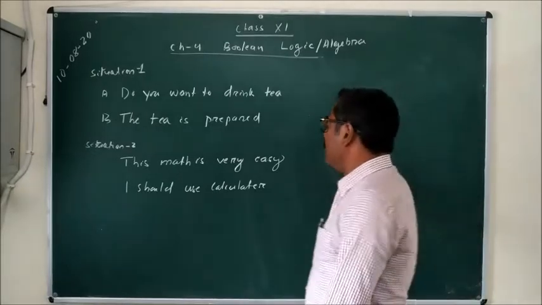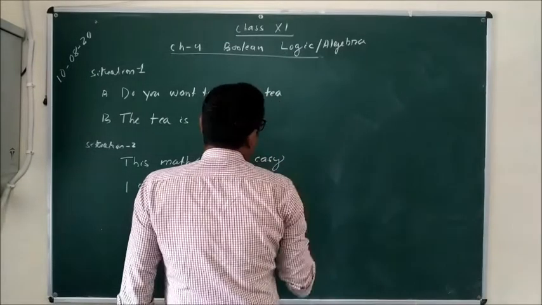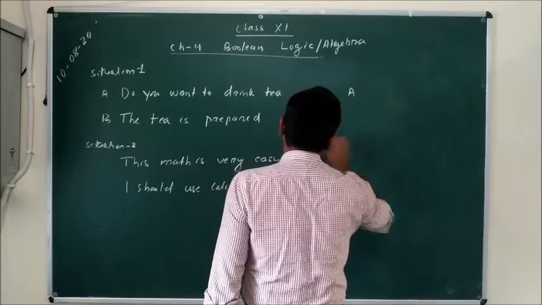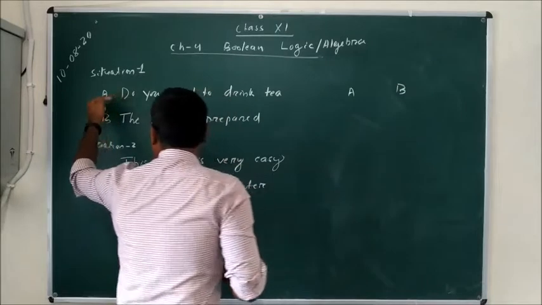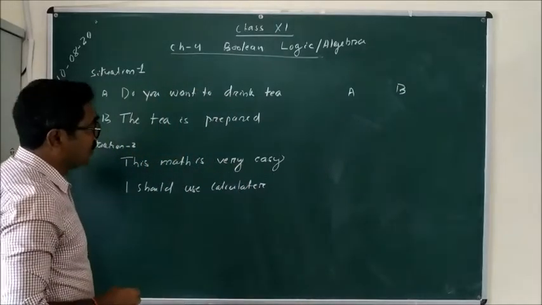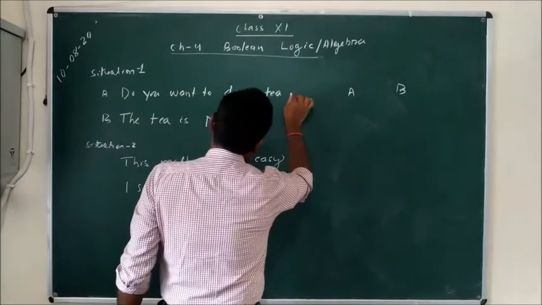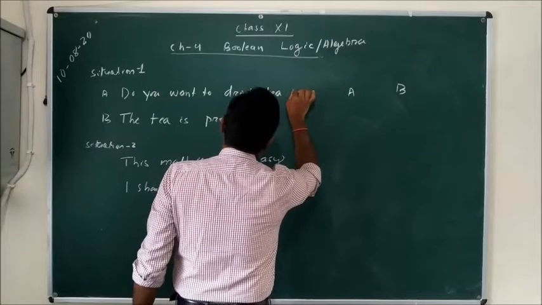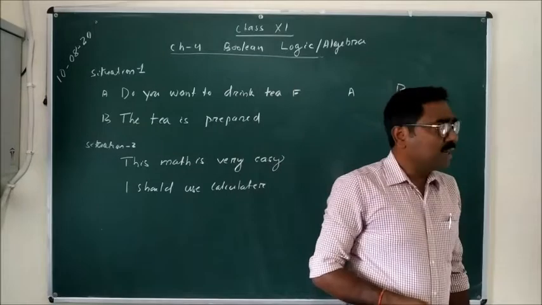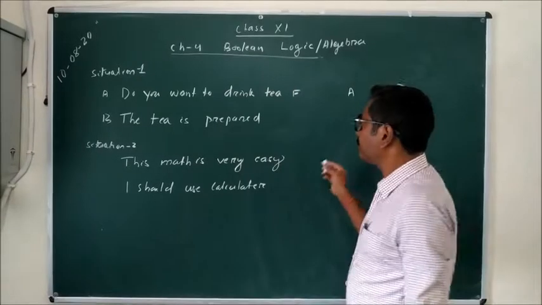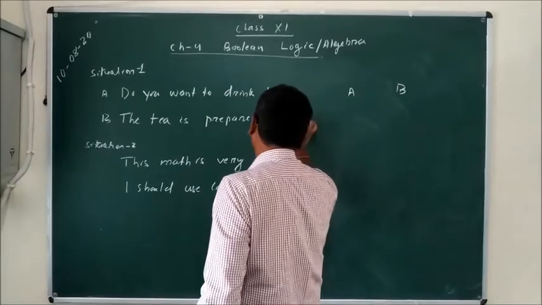For example, suppose here the condition A and condition B I am writing. This is the first state and the second state. Now, do you want to drink the tea? No, false. You don't want to drink the tea. The next thing is, the tea is readily prepared.